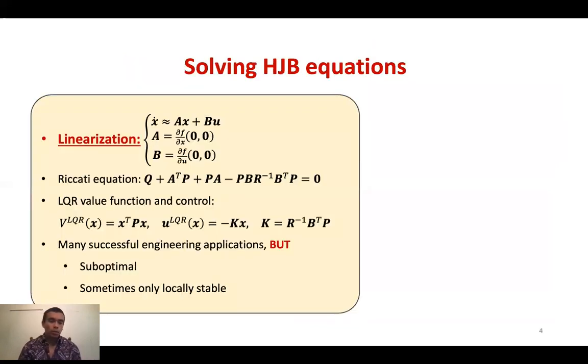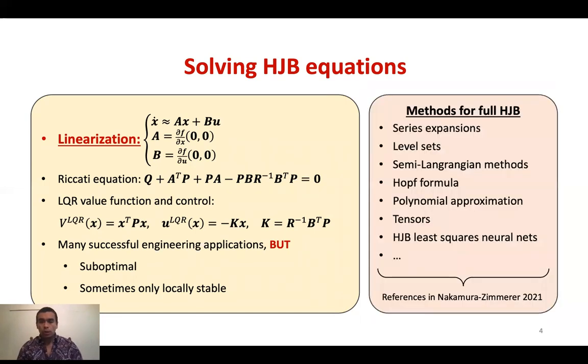Well, the first option is linearization, right? We can linearize the dynamics about the equilibrium, solve the algebraic Riccati equation, and get our LQR value function approximation. It's a quadratic function here, and an LQR controller, u_LQR here, which is a linear controller. So this is really nice, has a lot of successful applications, but it is suboptimal. And in the worst case, it might only be locally stable.